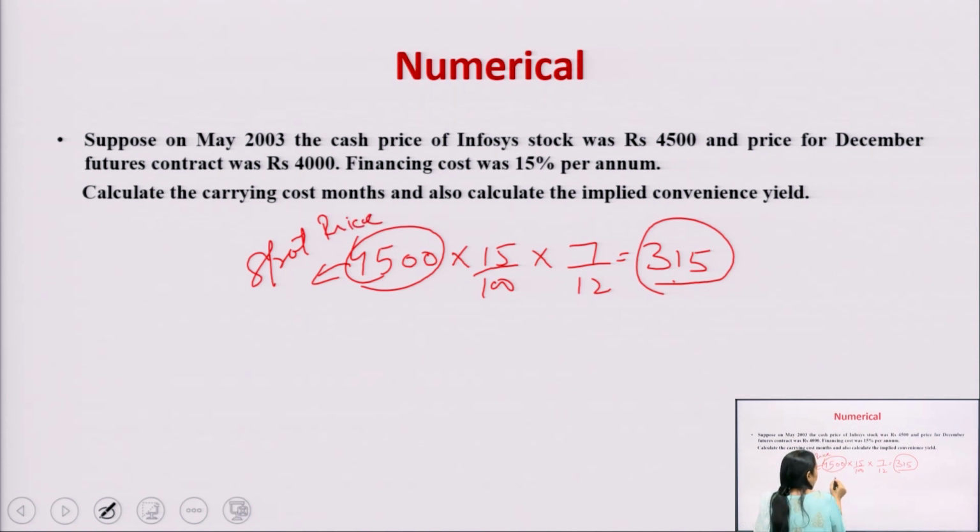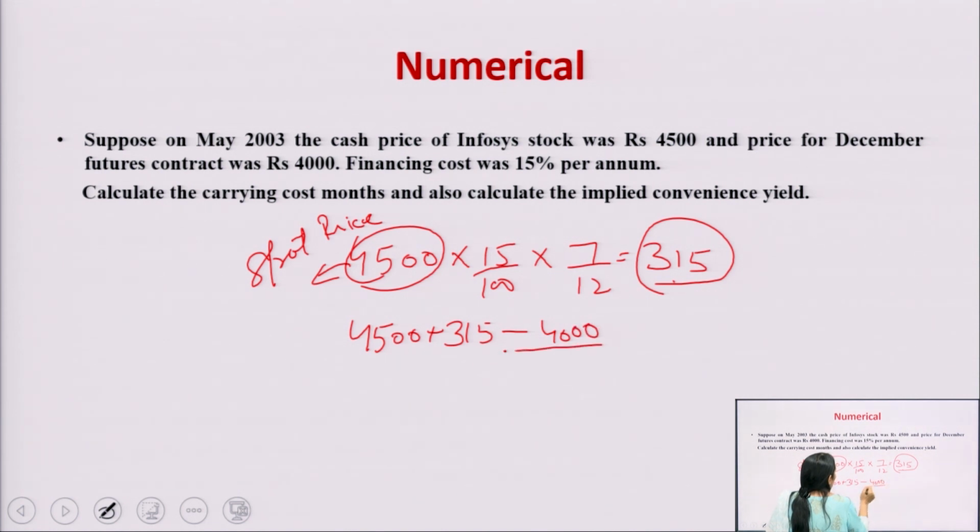Now again you have to calculate the implied convenience yield. How can you do that? This is 4,500 plus 315, this is the carrying cost, minus 4,000, divided by 4,500, multiplied by 12 upon 7.